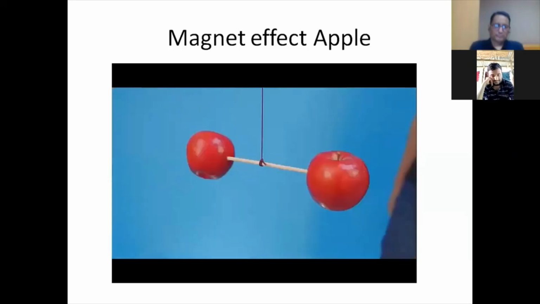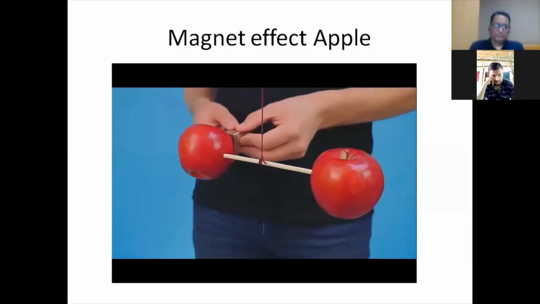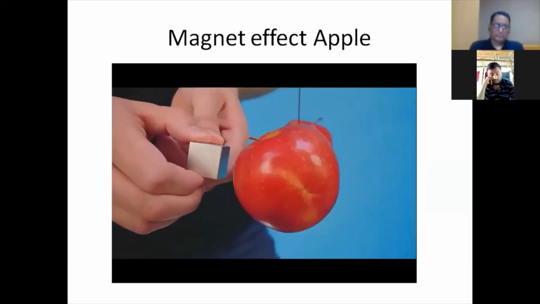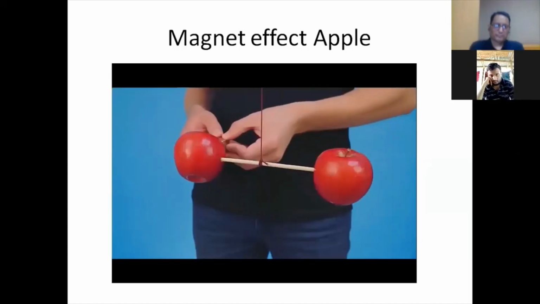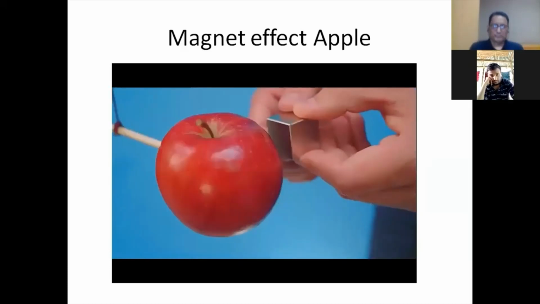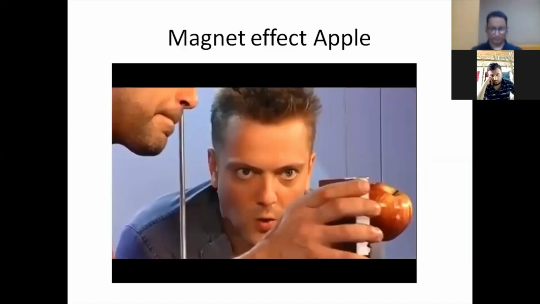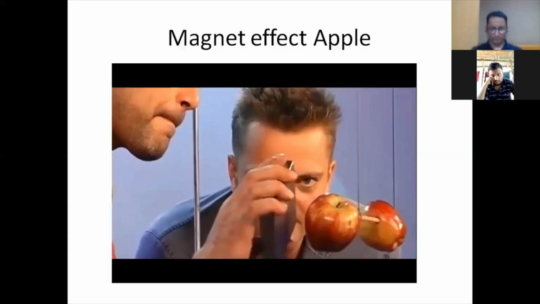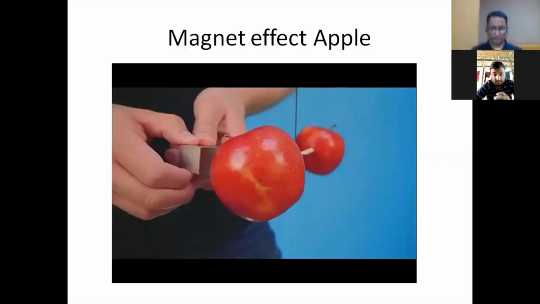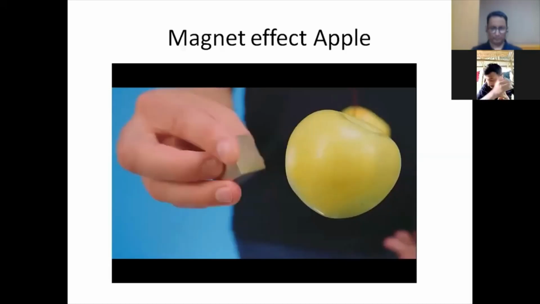Everything ready? Well, it's time to start. Take the magnet and approach it to the apple without touching it. And magic. You see? Real magic. Watch closely. The magnet is not touching the apple, but still the fruit begins to move little by little. Wow. But did you realize that the apple is not attracted but repelled by the magnet? We thought it to be the other way round, since in the television program we talked about, the apple was attracted by the magnet. We wanted to repeat it, but it seems they cheated us. The truth is, we don't know why this happens. It may seem silly, but we have tried with other species of apple and spinning the magnet, but nothing works.